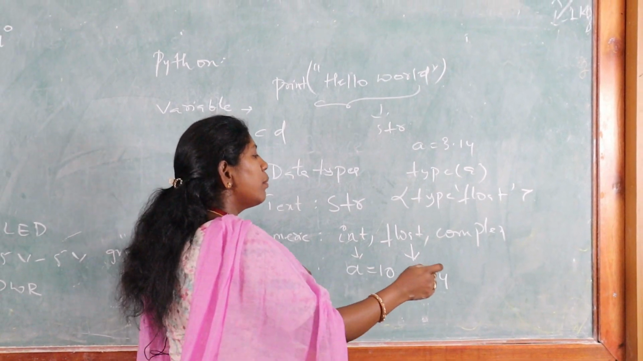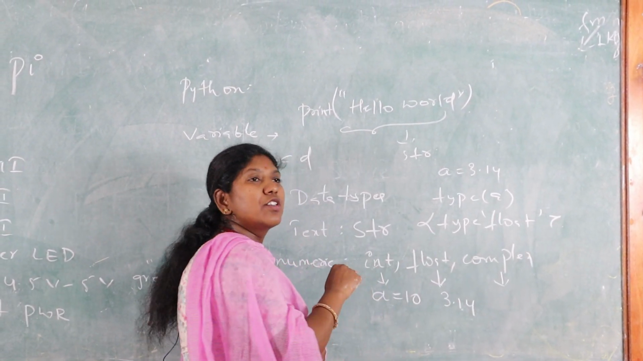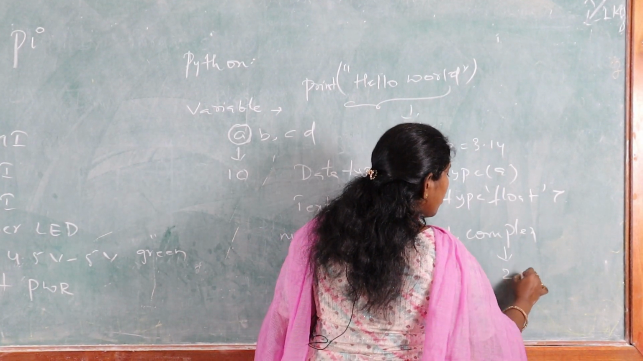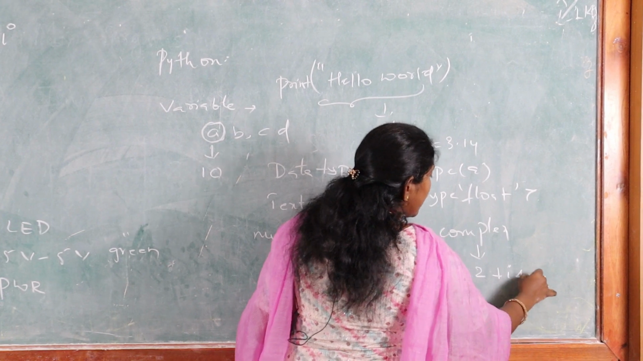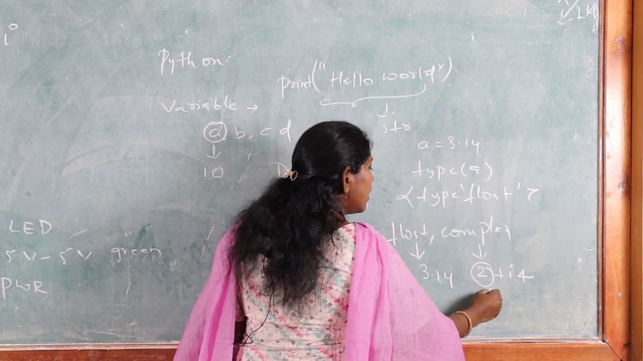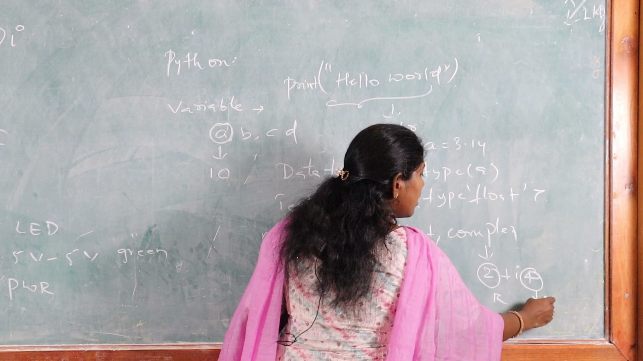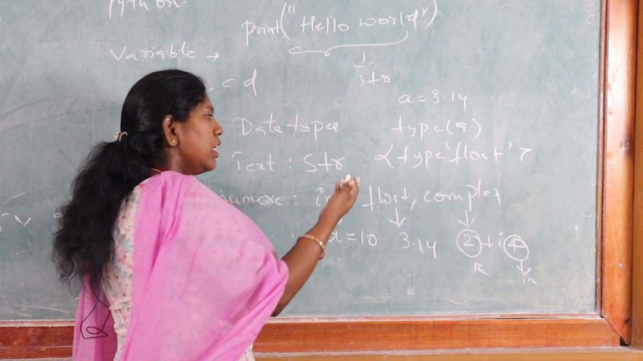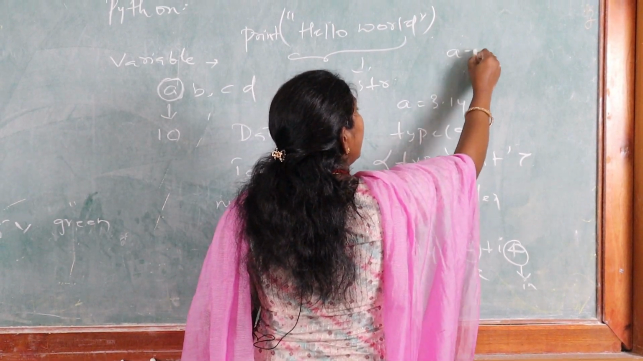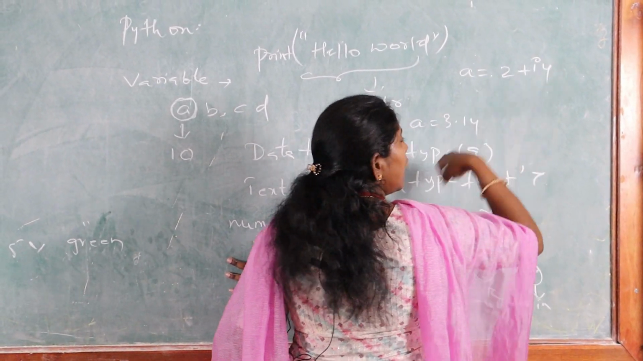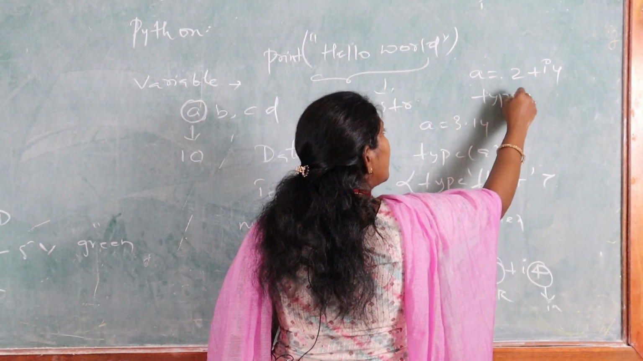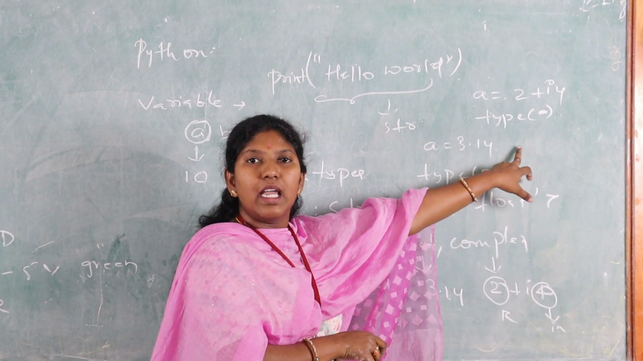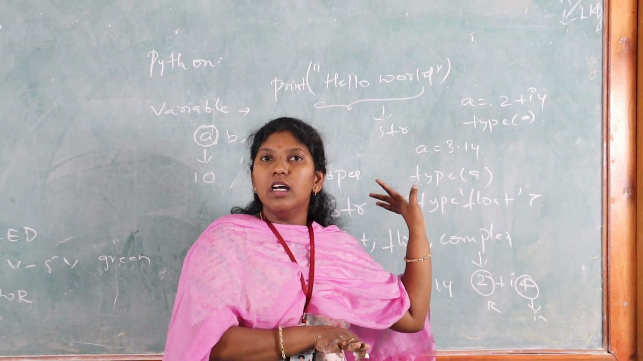So already you know about the complex. Complex consists of both real and imaginary parts. Suppose we take 2 plus imaginary part 4. This 2 is nothing but the real part and this 4 is nothing but the imaginary part. So how do we display the output for complex? Similarly, same like this only. We can take A is equal to 2 plus imaginary 4 and write type A. Whatever the data in A, its type will be displayed at the output.